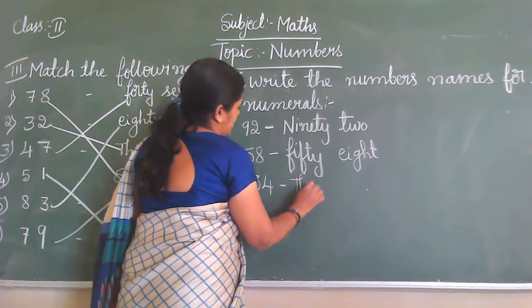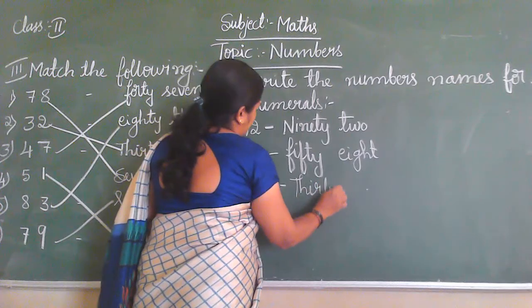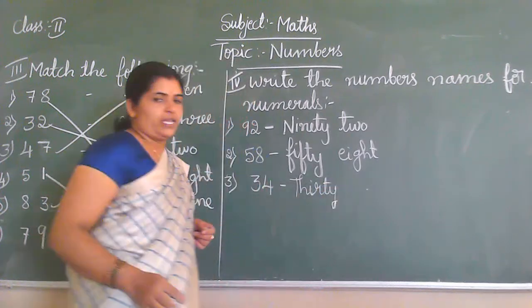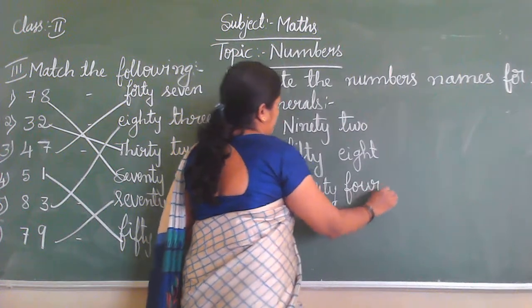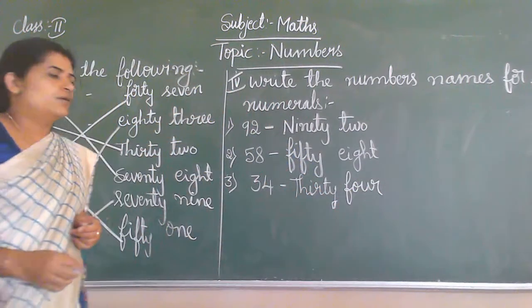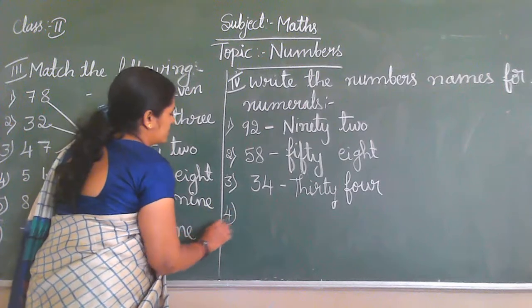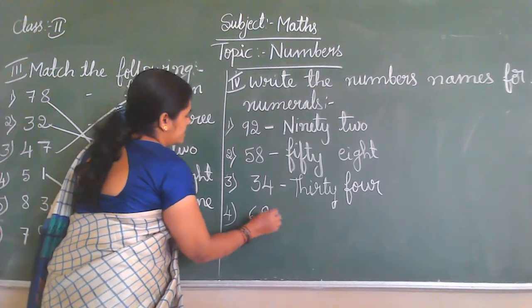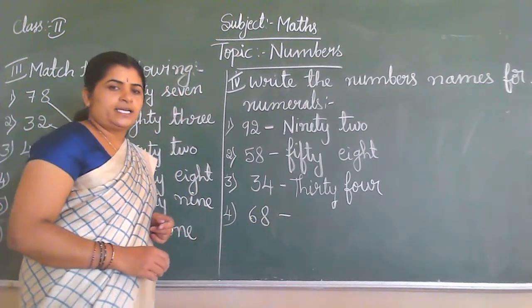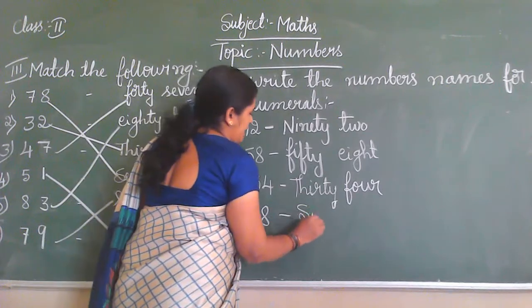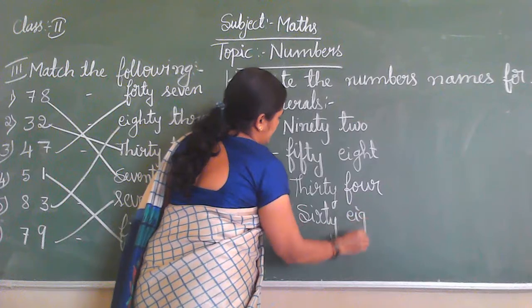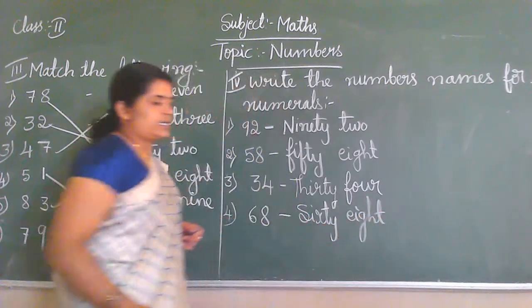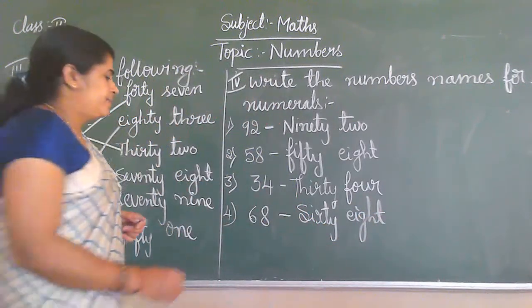Yes, T-H-I-R-T-Y, 30. 4 spelling is very easy. F-O-U-R, 4. 34. Next, 68. What is the spelling of 60? S-I-X-T-Y. 68: E-I-G-H-T, 8.